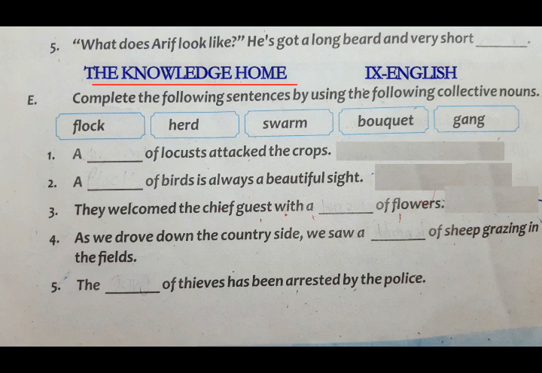For example, gang. What is gang? You know that gang is a group of persons, a group of people. So we will say that a gang of girls, a gang of boys, a gang of thieves. We can say that a gang is not only having a single person, but we are having more than 2 or 3 persons in a gang. It means that gang is the word which gives a heading to a group of persons who are thieves.